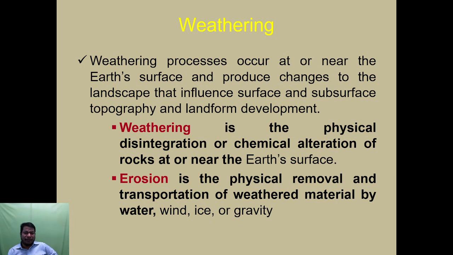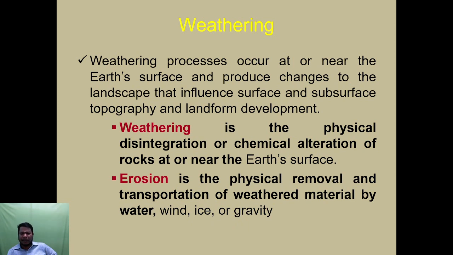Next one, weathering. Weathering processes occur near the earth's surface and produce changes to the landscape that influence surface and subsurface topographic and landform development. Weathering is the physical disintegration or chemical alteration of rocks near the surface.